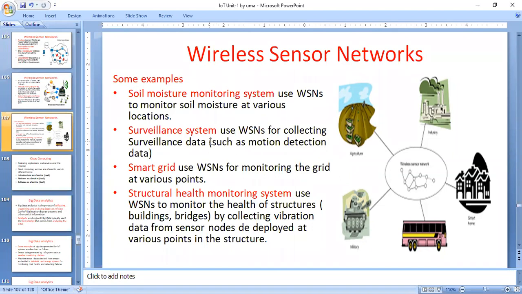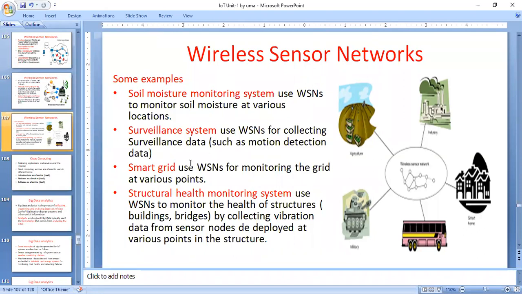And then the surveillance system. If you go to a bank, you will see the surveillance system. The surveillance system also uses a wireless sensor network for collecting surveillance data, that is, motion detection data. In a banking system many different persons come and go, so you will identify the motion detection data. That means the persons' motion is what this surveillance system tracks.